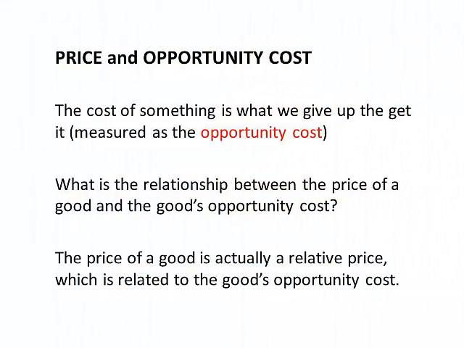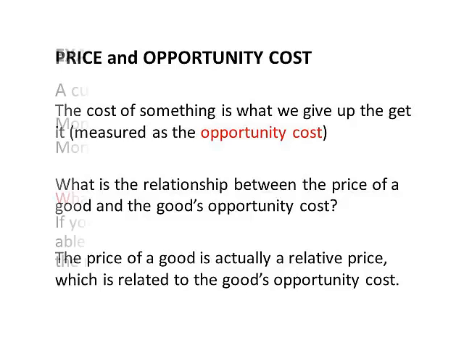Why not? Well, to answer that question, we have to think about prices and how they are related to opportunity cost. Price and opportunity cost are actually related to each other. Opportunity cost says that the cost of something is what we give up to get it. But what is the relationship between the price of a good and the good's opportunity cost? Well, it turns out that the best way to think about price is as a relative price. And the relative price is very much related to the good's opportunity cost.